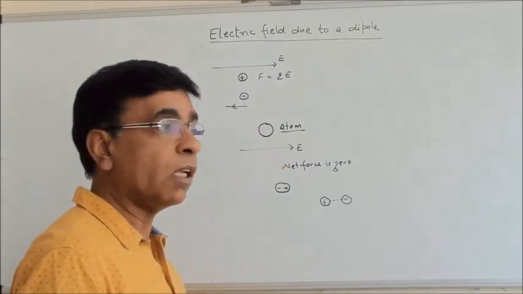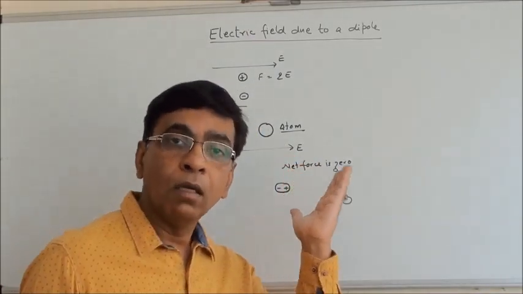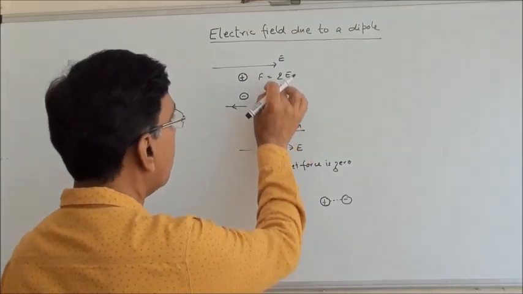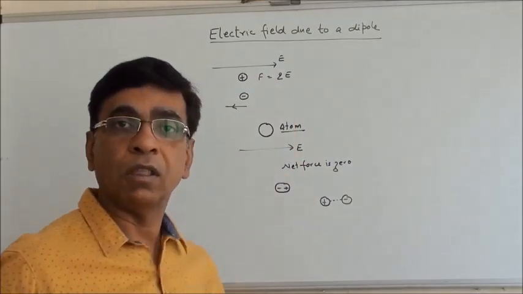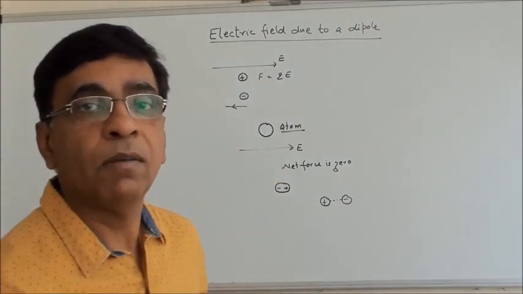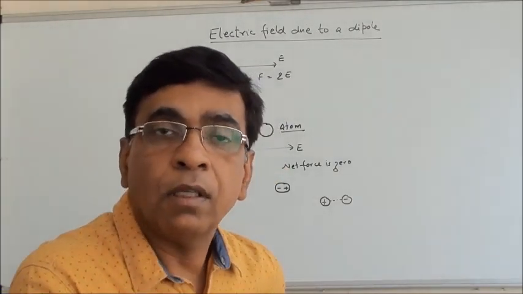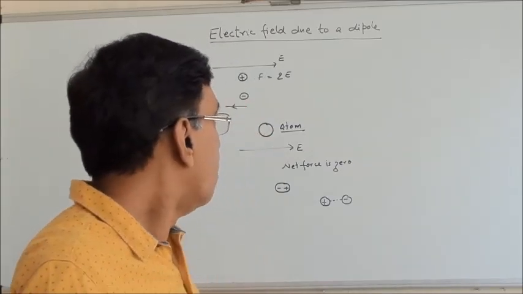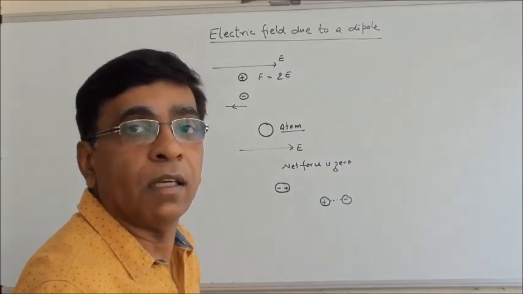That may happen, but that will require a very large value of electric field. So anyway, positive experiences force in the direction of the field, minus opposite to the field. Atom placed in an electric field does not experience any net force, but it behaves like an electric dipole.